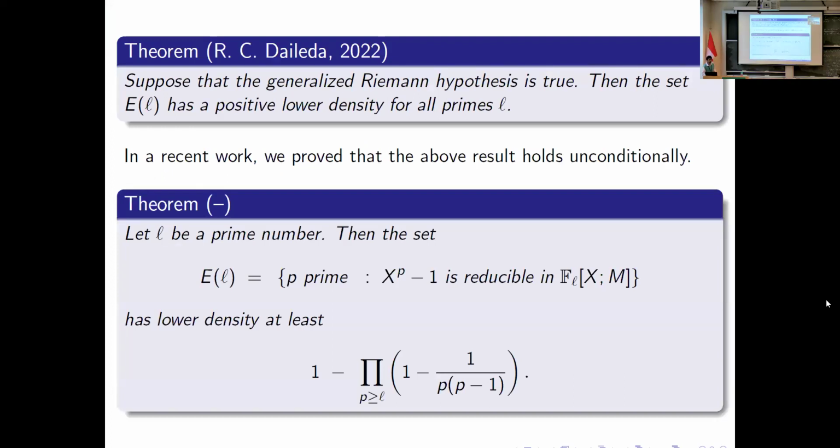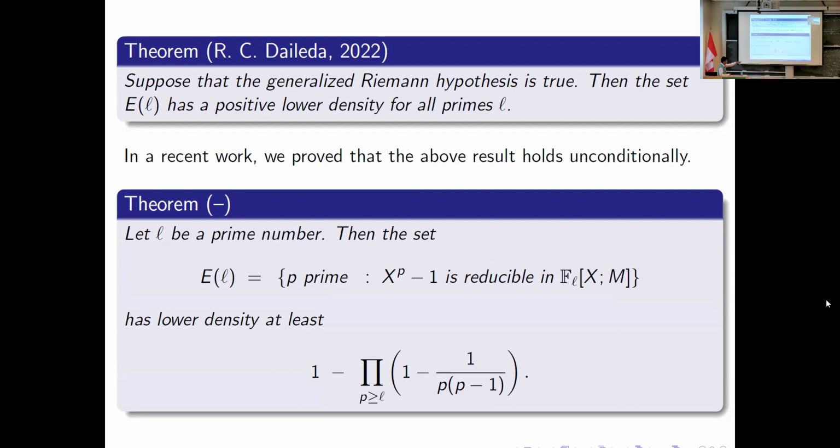In a recent work, we remove the assumption of the generalized Riemann hypothesis in the above result. We show that for any prime l, the set E_l of primes p for which x^p minus 1 is reducible in F_l[x] has positive lower density. In fact, E_l has lower density at least 1 minus the product over p greater than or equal to l of (1 minus 1 over p(p minus 1)).